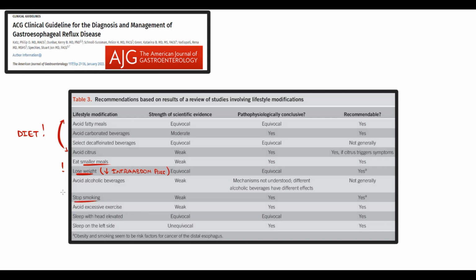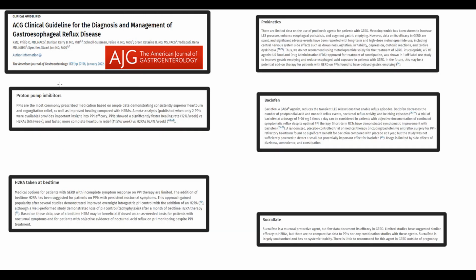Also, patients should stop smoking. In this case, we prevent relaxation of the lower esophageal sphincter, and with increasing tonus of the lower esophageal sphincter, the frequency of GERD episodes decreases. Excessive exercise can also cause an increase in intra-abdominal pressure, so we should avoid it. And sleeping with the head elevated can partially decrease the amount of hydrochloric acid that enters the esophagus. But which drugs do we use during this correction of lifestyle?